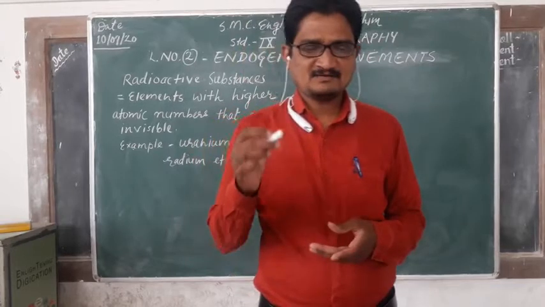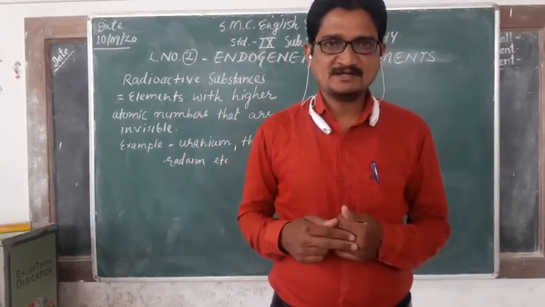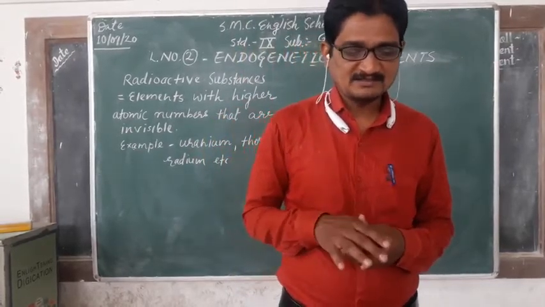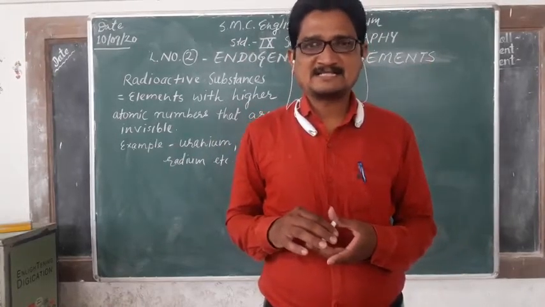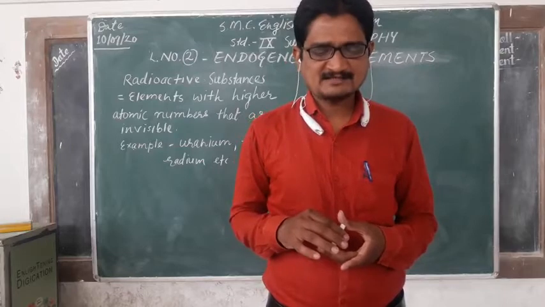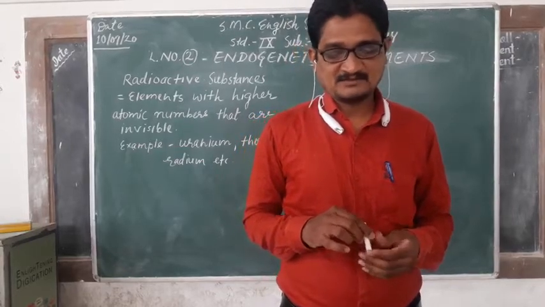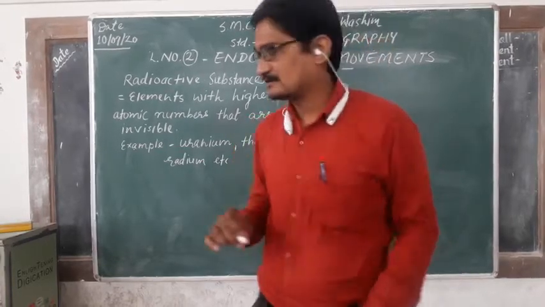So because of these endogenetic movements, these internal movements below the earth's surface, we are experiencing natural events like earthquakes and volcanic eruptions.